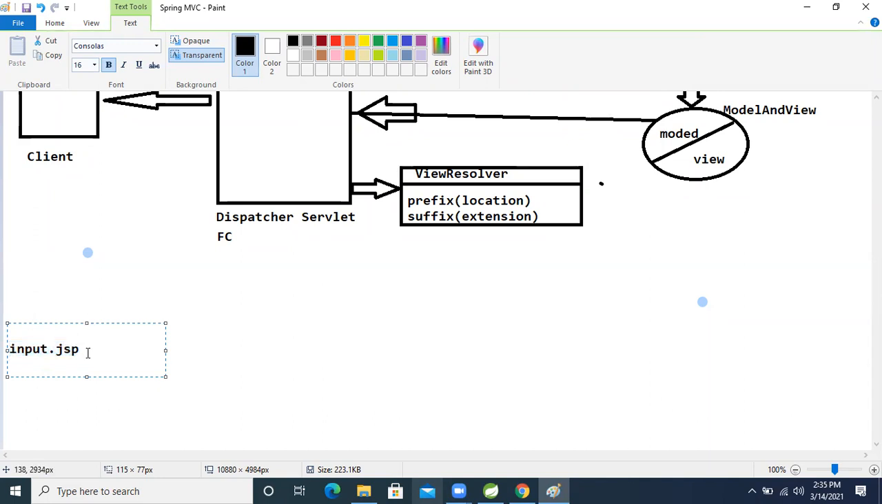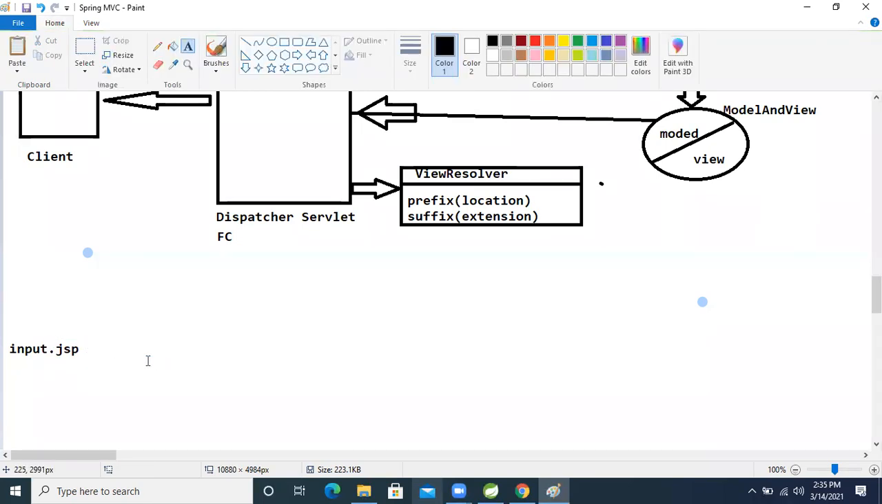Think about normal life here. If you need to go somewhere, first we need the address of that place. Without the address we can't reach it. Same like that, our controller is saying I will use this input page, but give me the location. That location we give in the prefix only. After that, the extension name: whether you developed this application using HTML or JSP, that extension you also have to give.